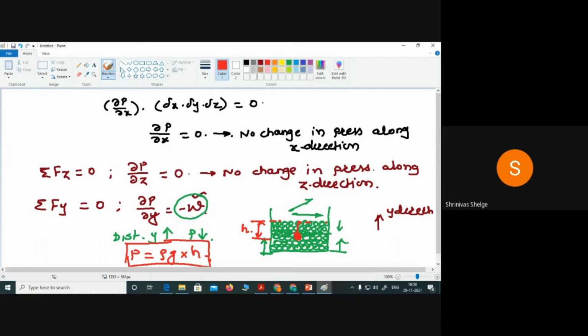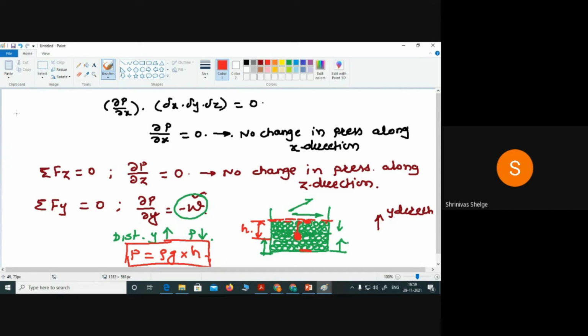Because of the weight density of the fluid particles. So as we move in the downward direction, on the top surface the pressure will be atmospheric pressure. As we move downward, the pressure slowly increases, and at the bottom you will get the maximum pressure. You can see here, as h increases, you will get the maximum pressure.